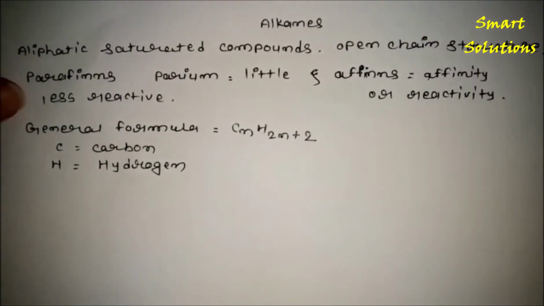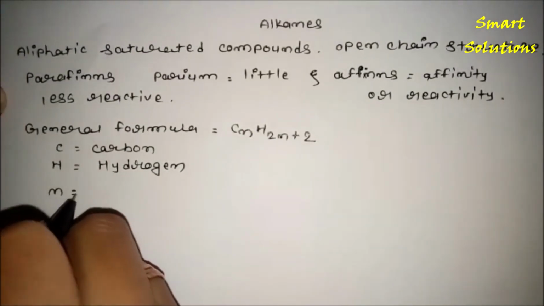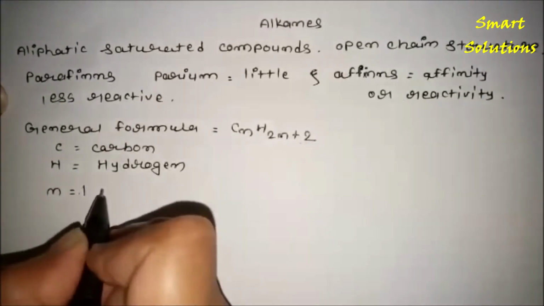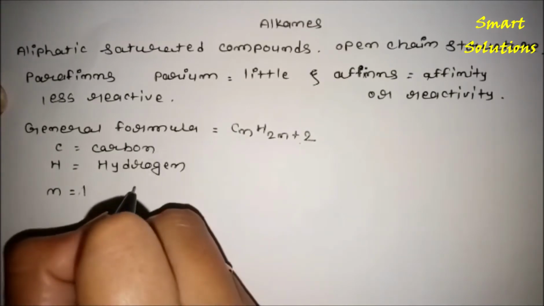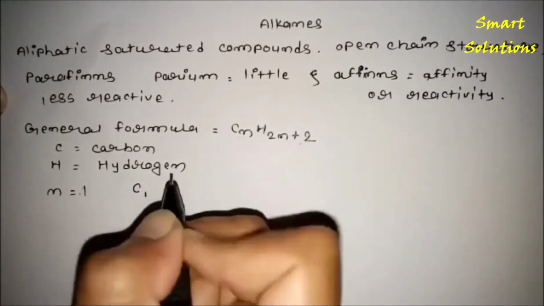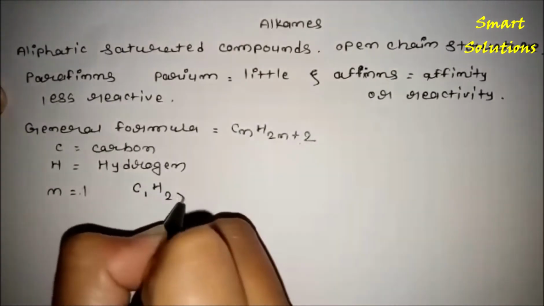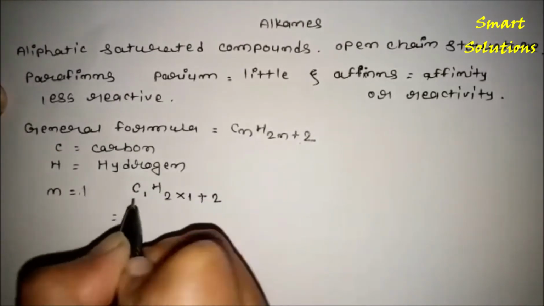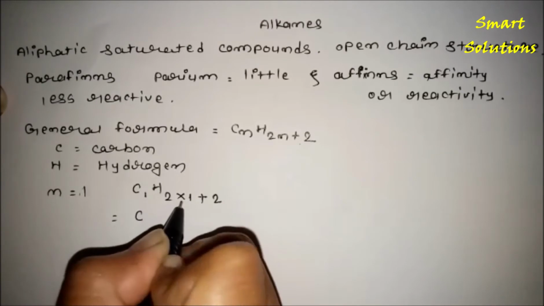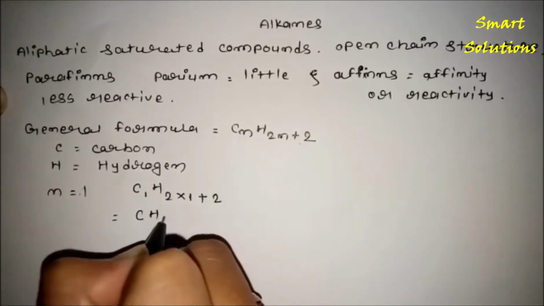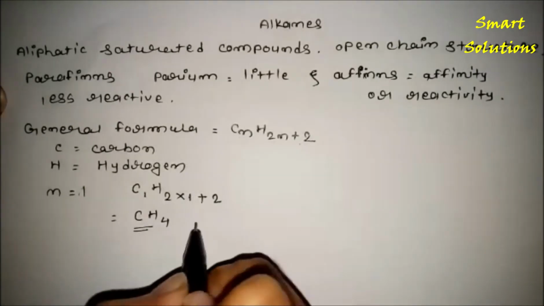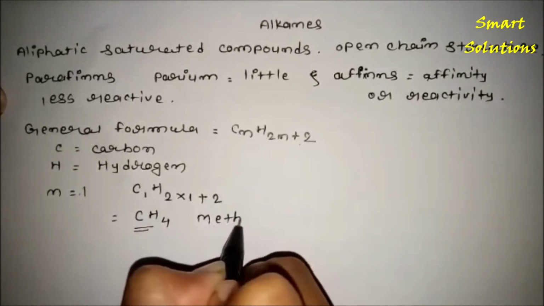If we take n equal to 1 and put it in this formula, we get C1, H 2 into 1 plus 2, which is 2 plus 2, 4. So we get CH4, and CH4 is methane.